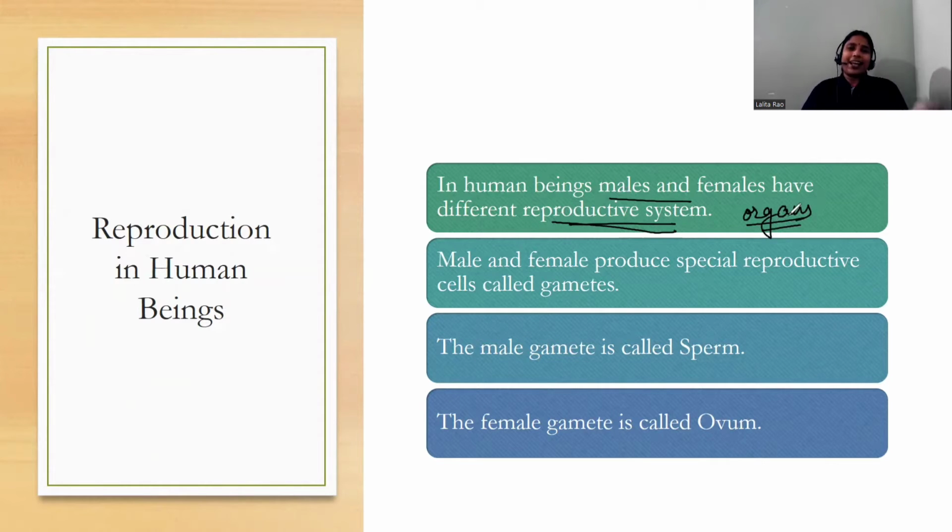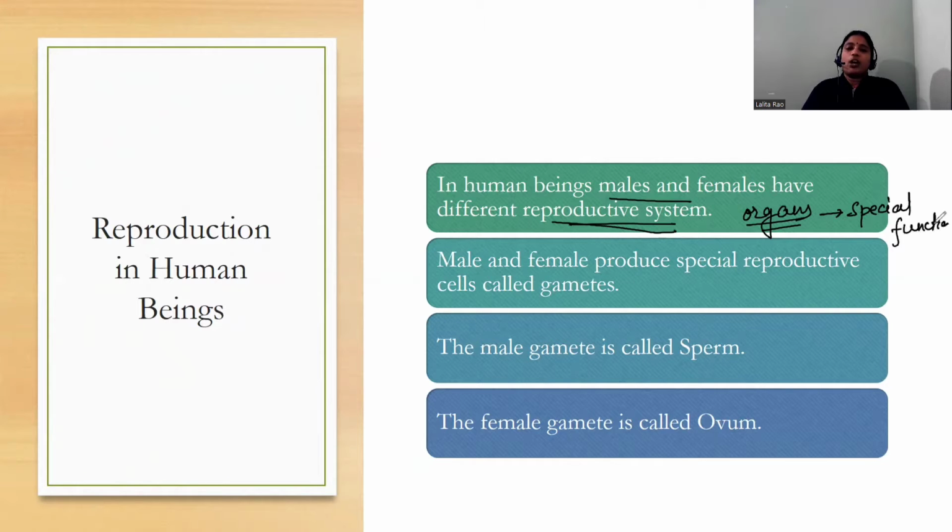Male has different reproductive organs, female has different reproductive organs. These organs have a special function to perform.